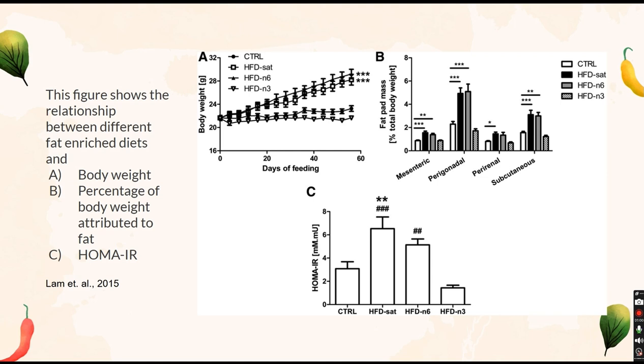HOMA-IR is used to estimate insulin resistance, with higher HOMA-IRs indicating increased insulin resistance, which is part of the progression of type 2 diabetes mellitus. In the group fed a high omega-3 diet, HOMA-IR decreased, indicating increased insulin sensitivity.